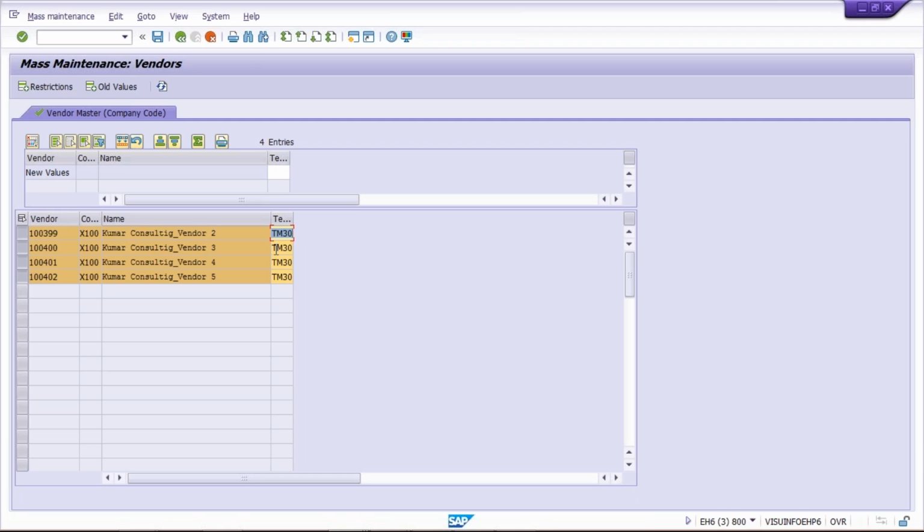So how is the system going to use TM45 by default, guys? If TM45 is assigned against the vendor master, then only the system is going to select that by default. So which is why we are going to make these changes.